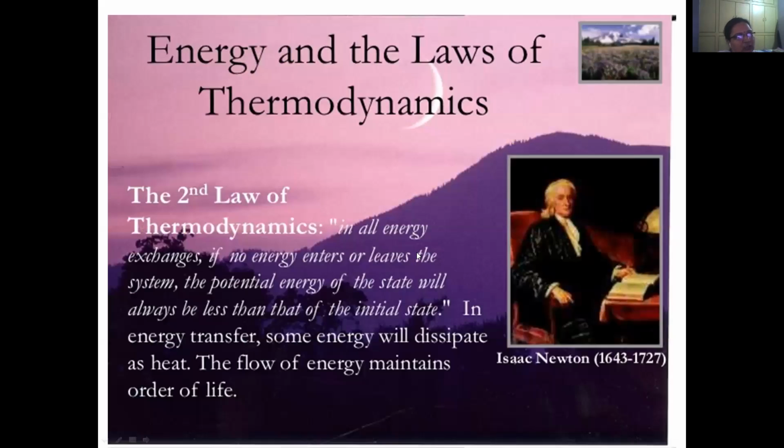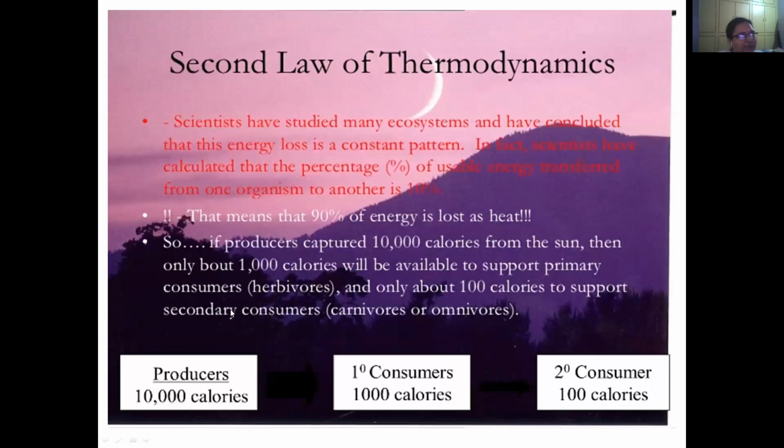Coming to the second law of thermodynamics: in all energy changes, if no energy enters or leaves the system, the potential energy of the final state will always be less than that of the initial state. In energy transfer, some energy dissipates as heat. The flow of energy maintains the order of life. For example, producers have 10,000 calories, primary consumers have only 1,000 calories, and secondary consumers only 100 calories.